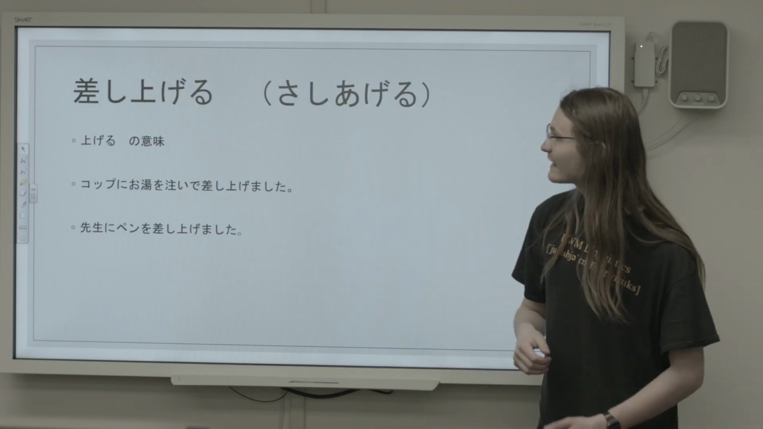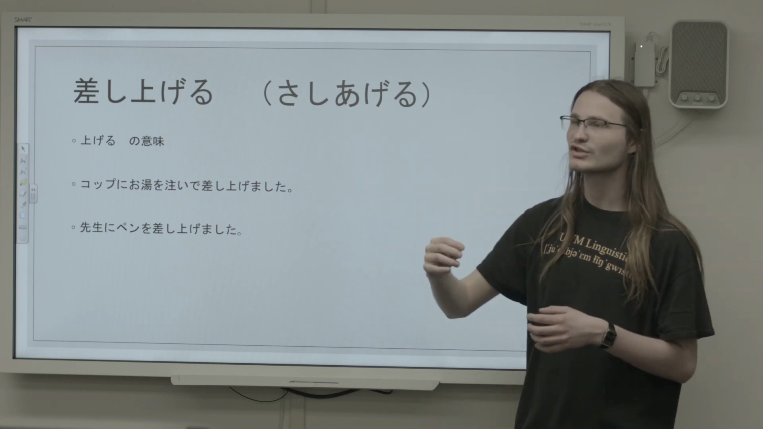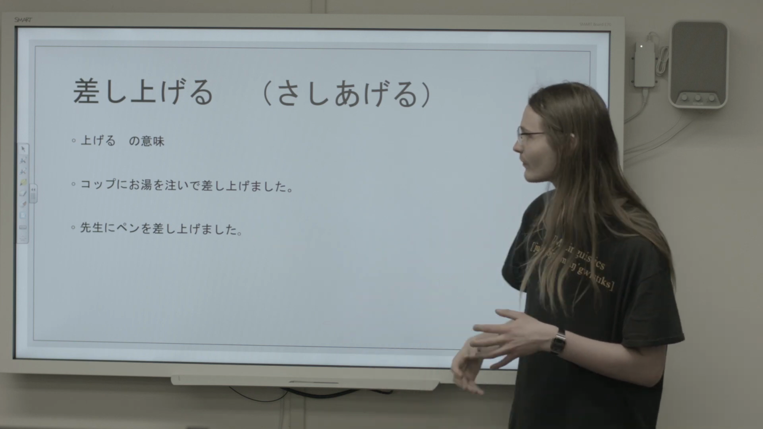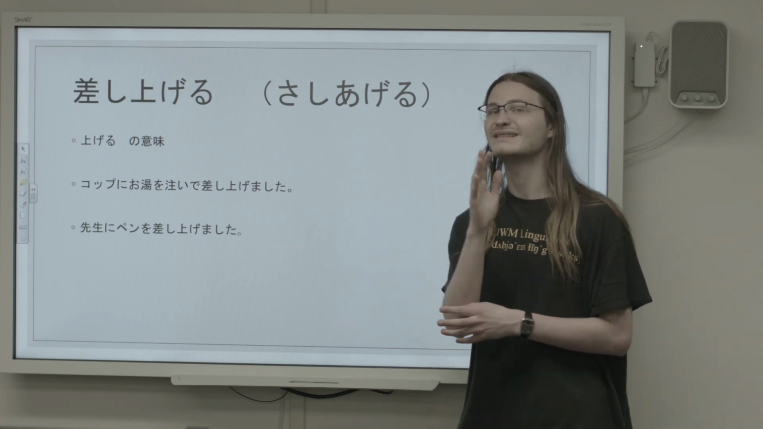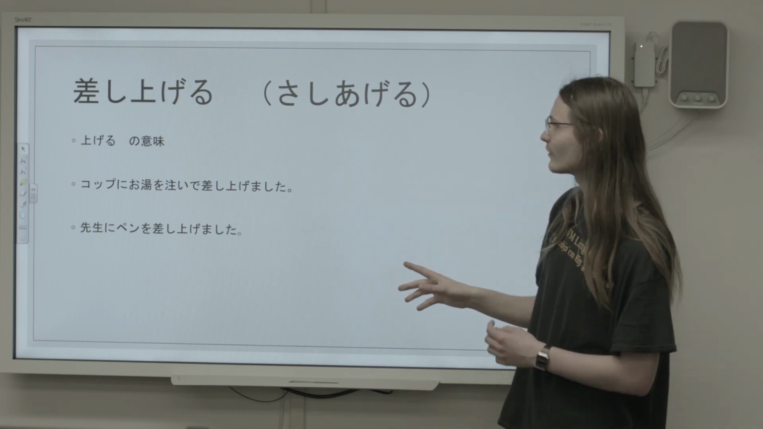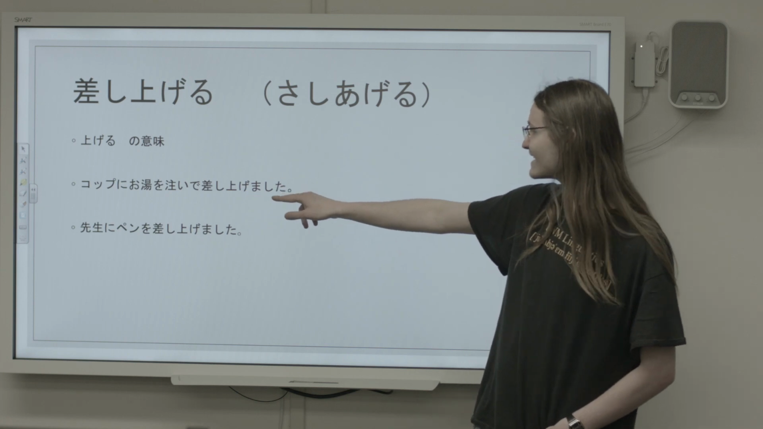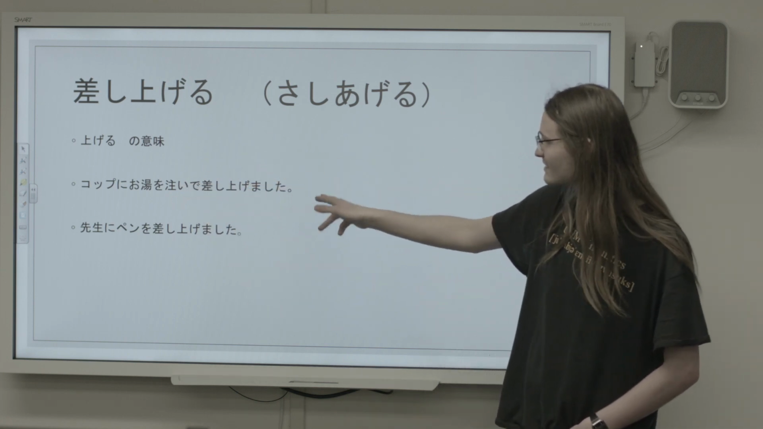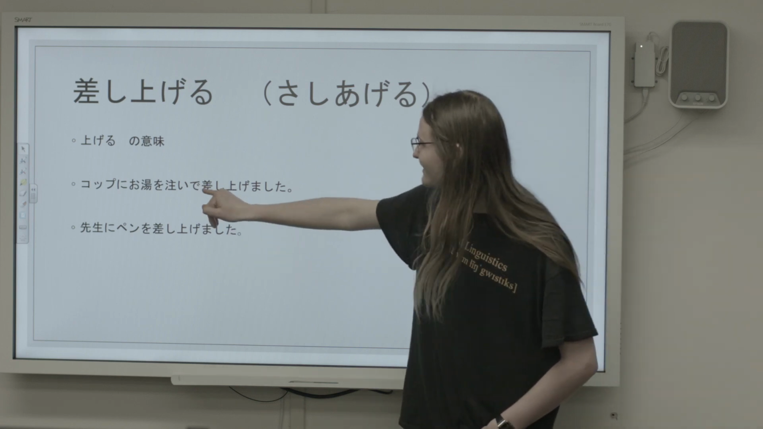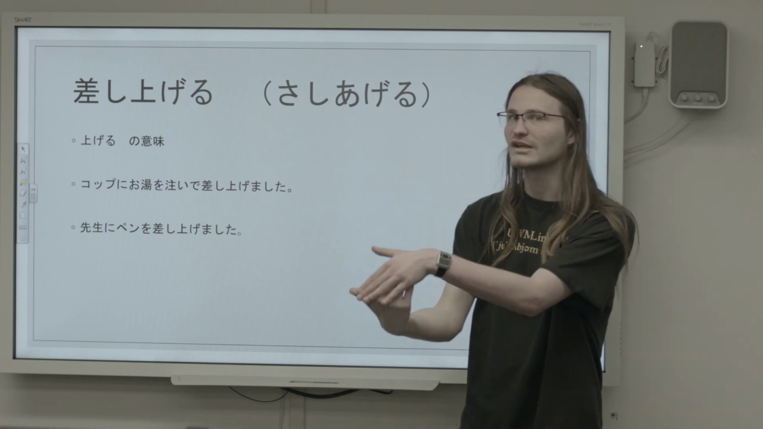The second verb we're going to look at is sashiageru, and this is going to correspond to ageru, which can mean to give, right? Or to do for somebody in the form te ageru. We're going to look at one of each of those. So first off, コップにお湯をついで差し上げました。Right? So we're seeing that te, or in this case de, agemashita. So this is going to be did something for somebody.